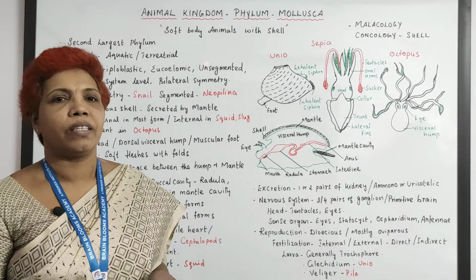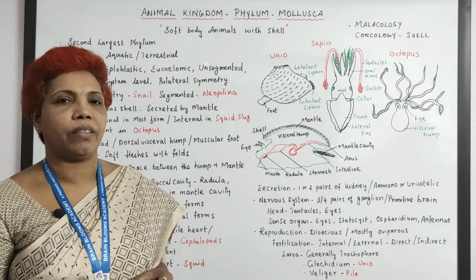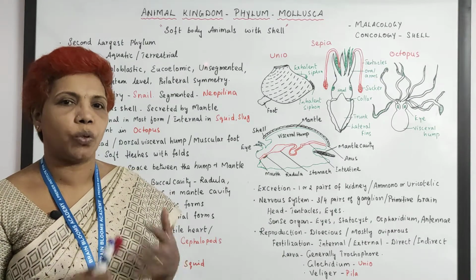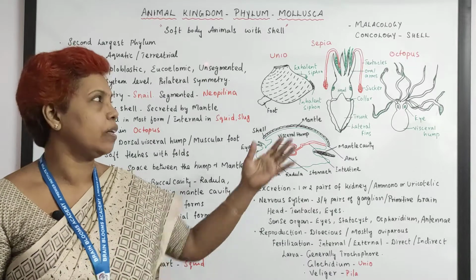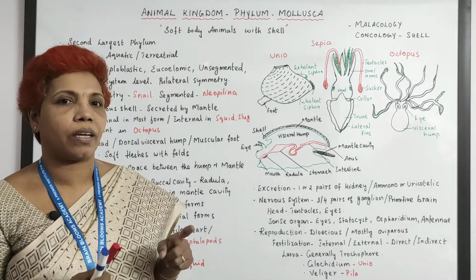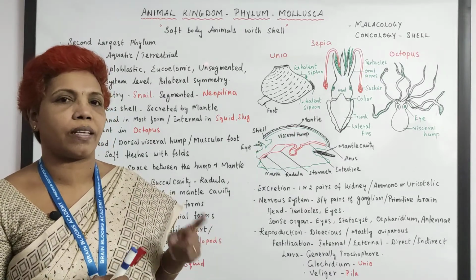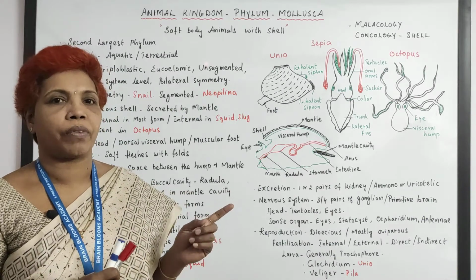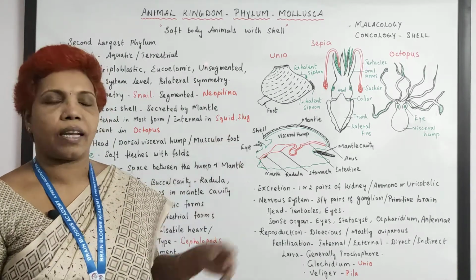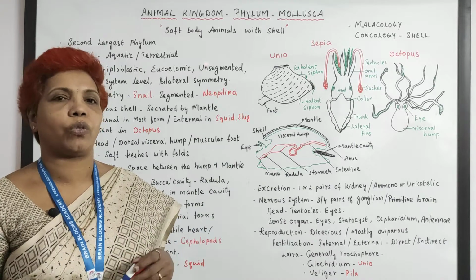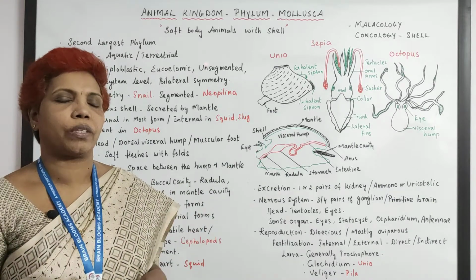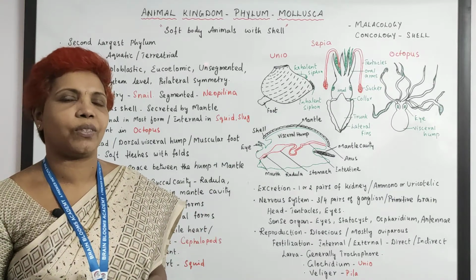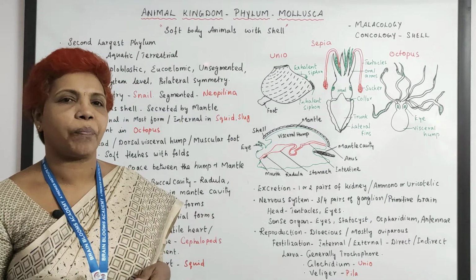No. In the cephalopods, there is no shell at all in the octopus, but there are some animals in this class that have an internal shell, like the squid and the slug, which have an internal shell also. So these are all the small notes. And with this, let us get into the phylum Mollusca.